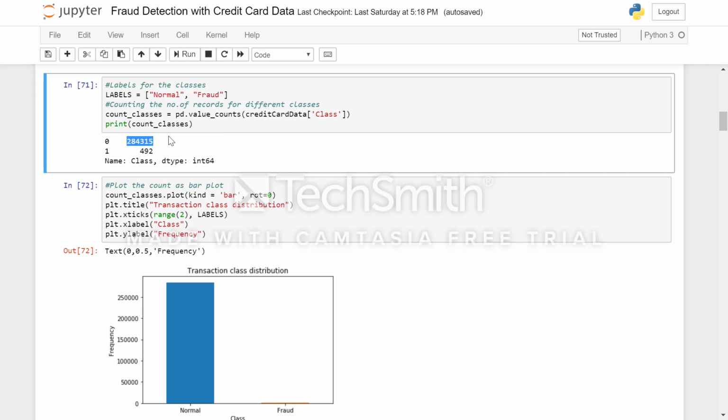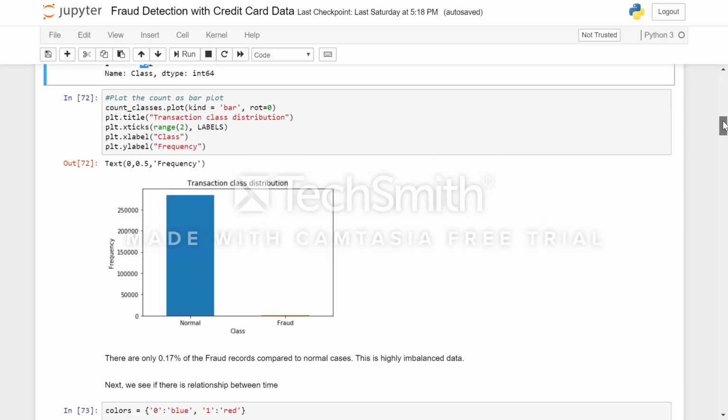the normal class has 284,315 records and the fraud class has 492 records. If you see the bar plot here, it is more apparent. For the normal transactions, the height of the bar is so high, and the fraud transactions is just like a line.